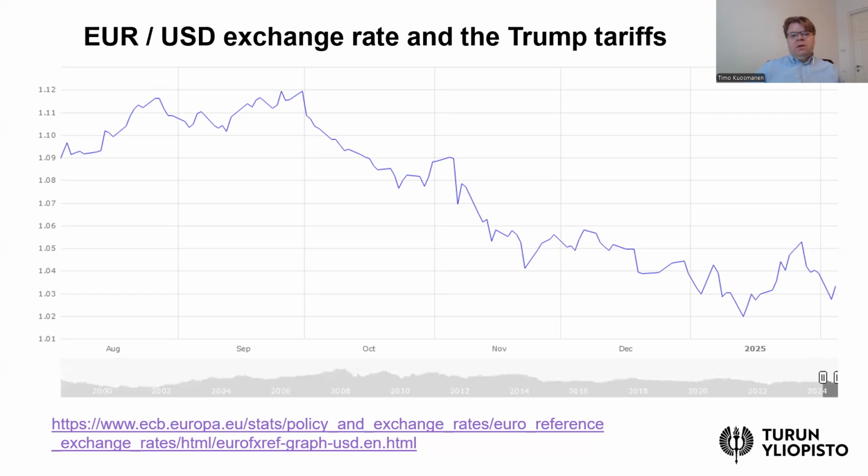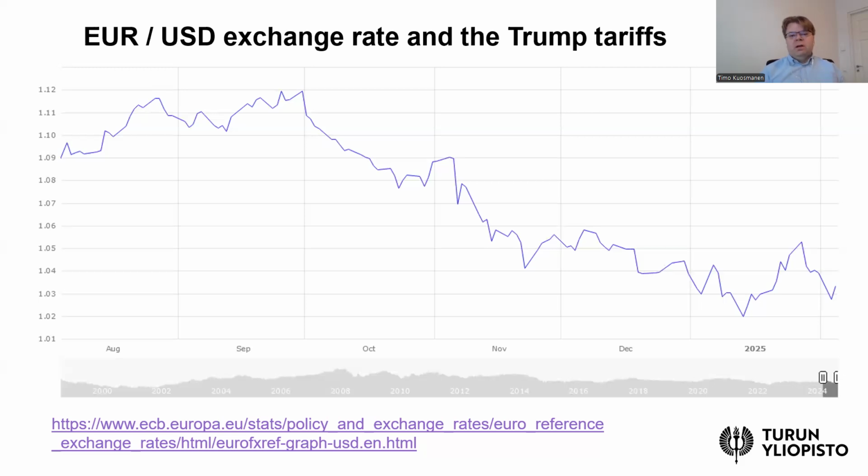The value of the US dollar increases relative to the euro. And if you think about the trade balance between the EU and the USA, that would make European-made goods less expensive in the USA, partly offsetting the impact of tariffs, potential tariffs at this point.